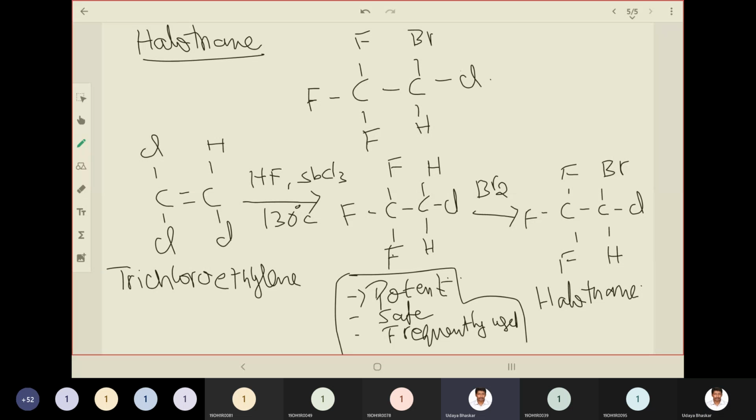Clear? So this is it for today's session, and we'll discuss the remaining chemistry of general anesthetics in the next session.